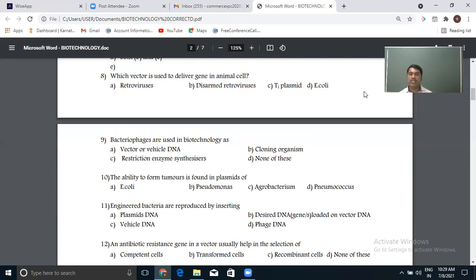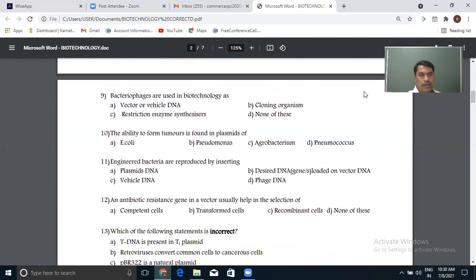So we have to use disarmed retroviruses, meaning the virus will not cause any disease. We have to remove their pathogenicity, and there are techniques nowadays to do so. Such viruses are used as vectors here.